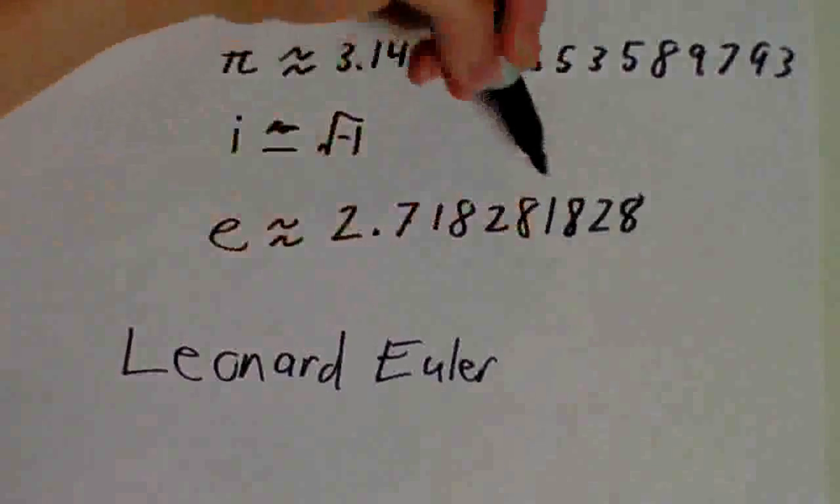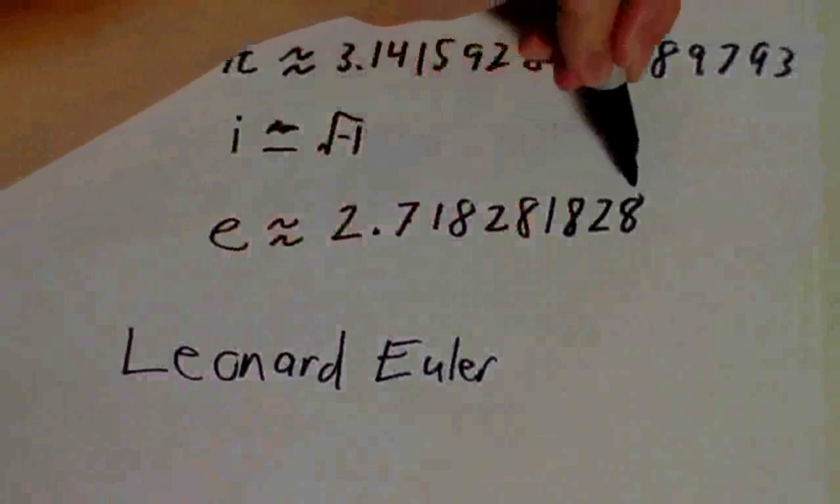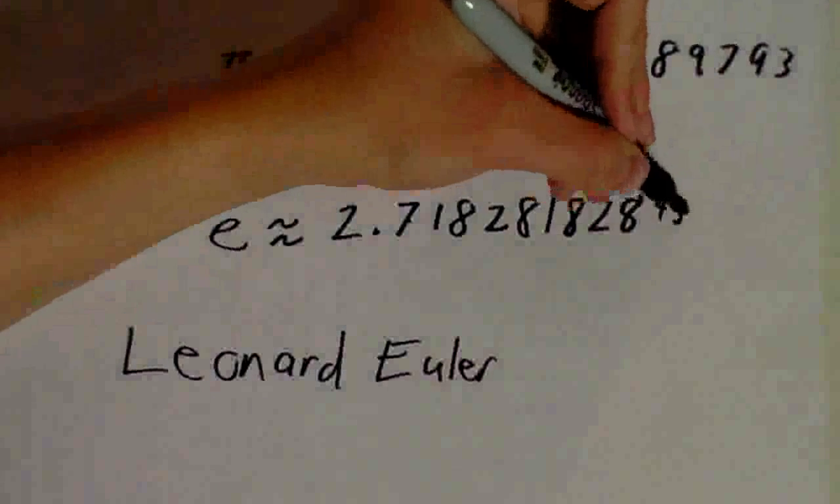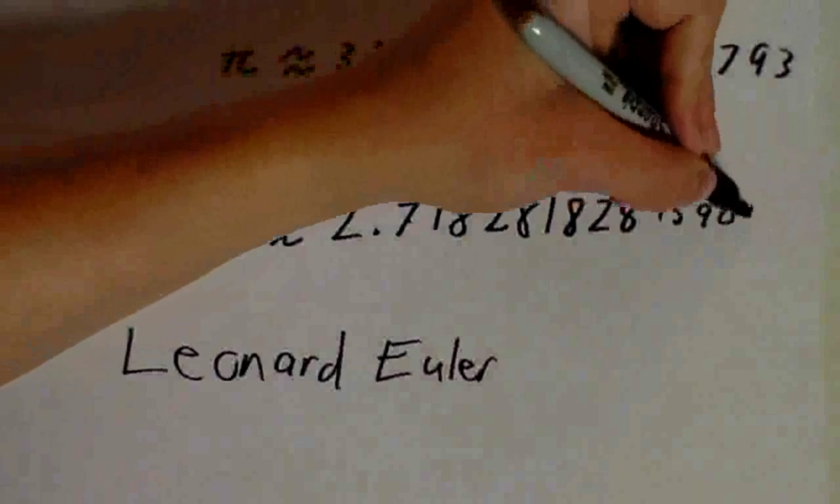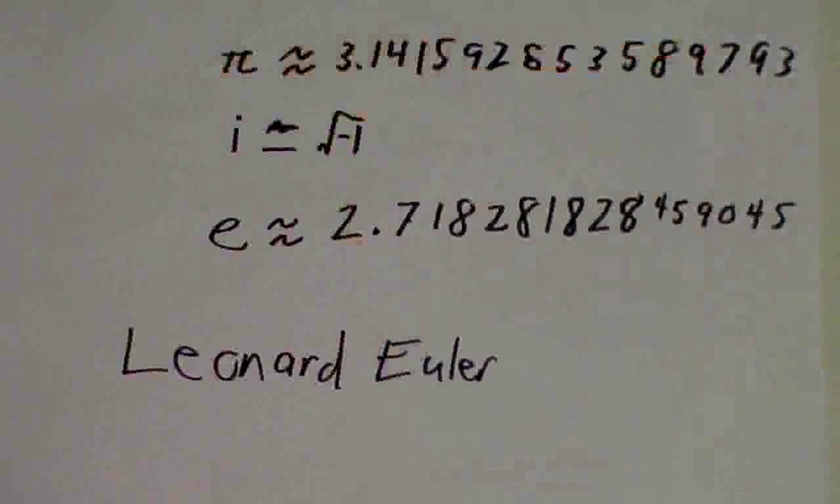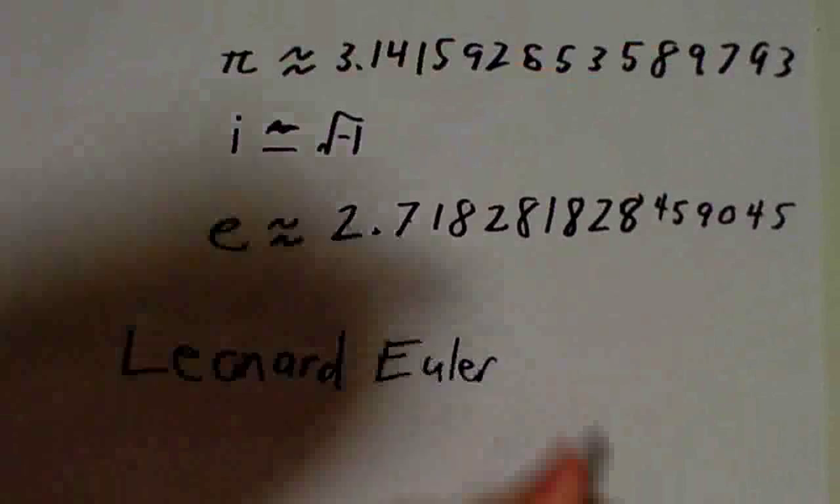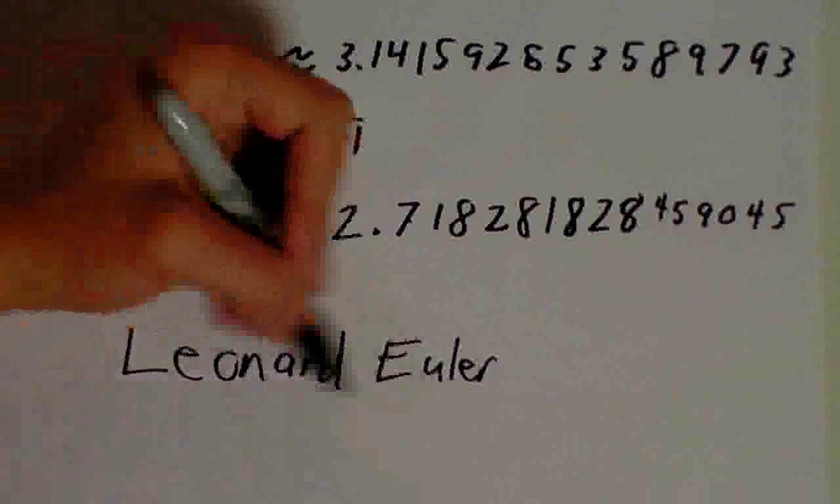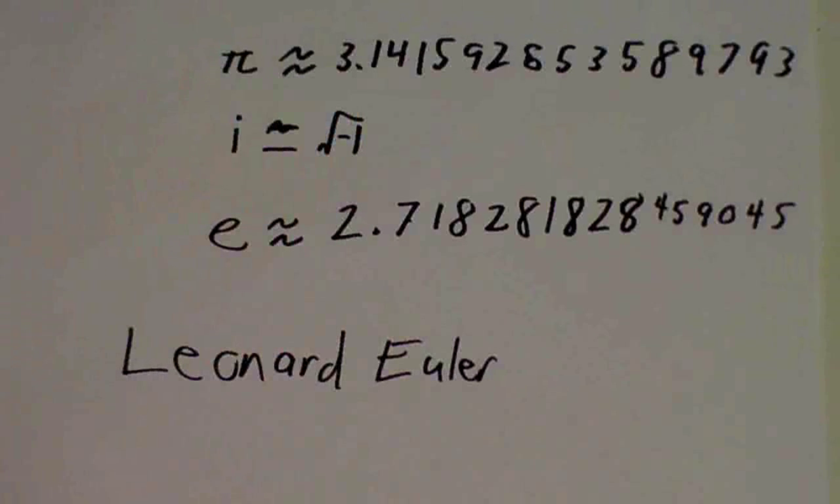2.718281828, and then you think it's going to keep repeating 1828, 1828, but it's not. After this, it goes 45, 9, 0, 4, 5, and then it just keeps going. It's an irrational number, just like pi, but it's a totally different constant. It was discovered by Leonhard Euler, and it has some really amazing and really crazy properties. So I want to show you some of those properties.